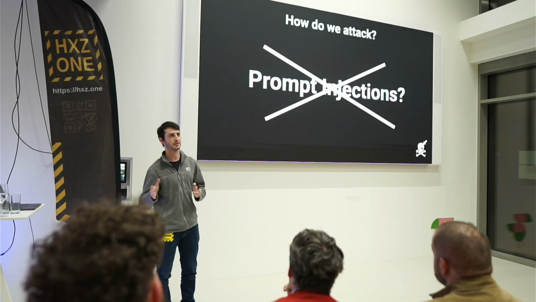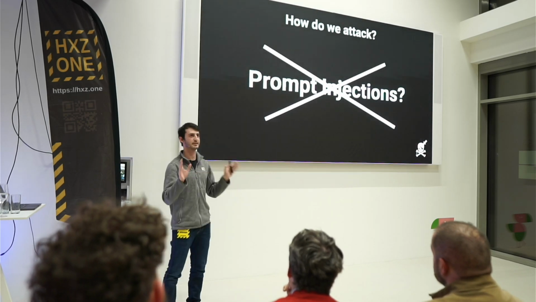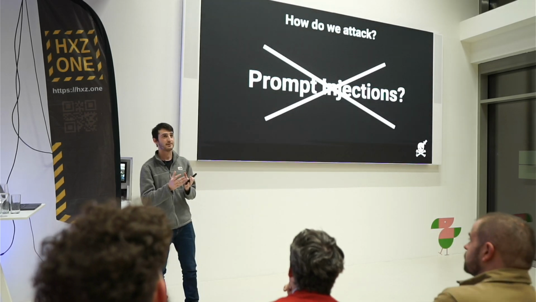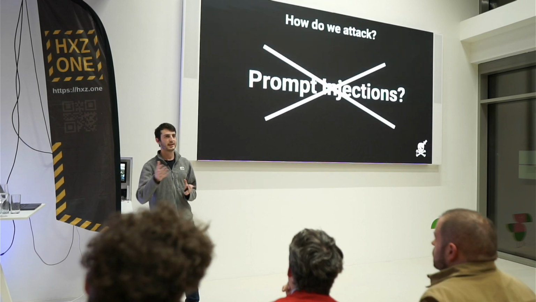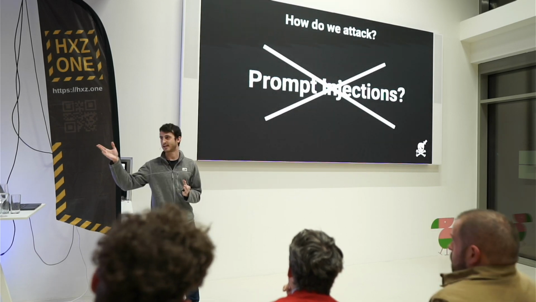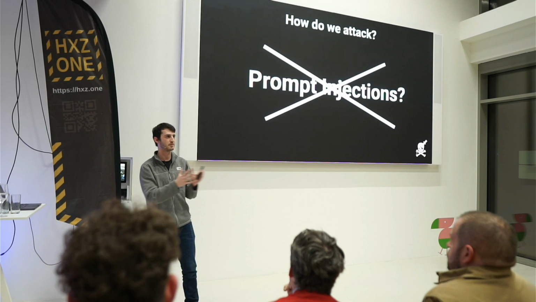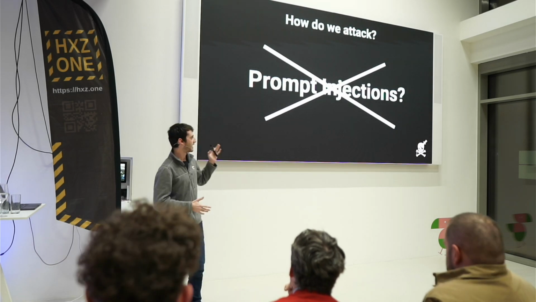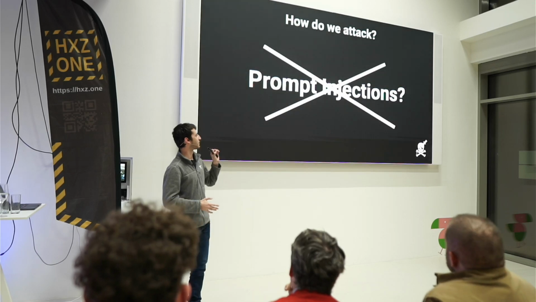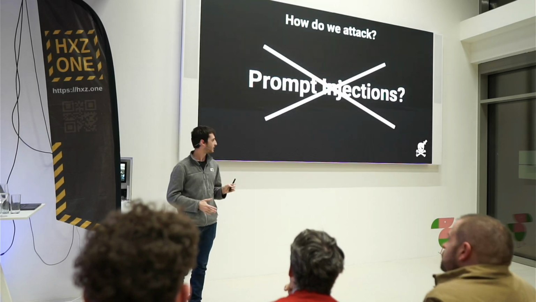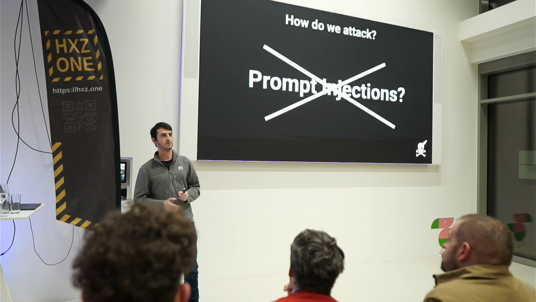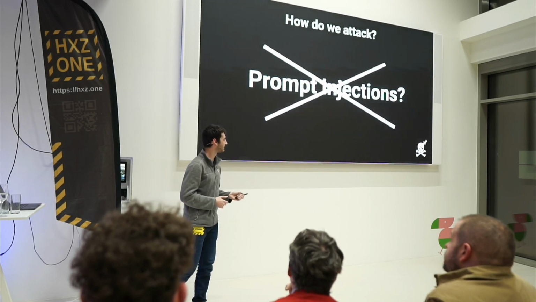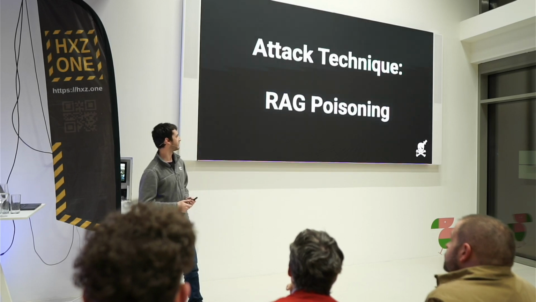There is no data exfiltration. There is no data corruption. There is literally nothing. And I'm kind of bound in the chat itself to the data that I already have access to. So I can't take data that Martin has access to and is not explicitly shared with me because my Copilot wouldn't see it. So we can't really get anything really impactful done from the chat itself. So how about manipulating other people's Copilots? So I'm very proud to present our first attack technique for this evening, RAG poisoning.